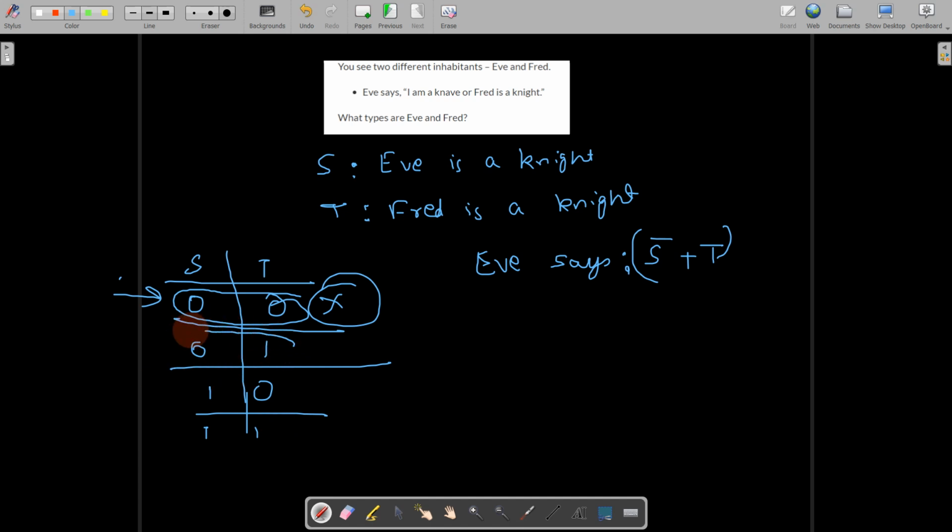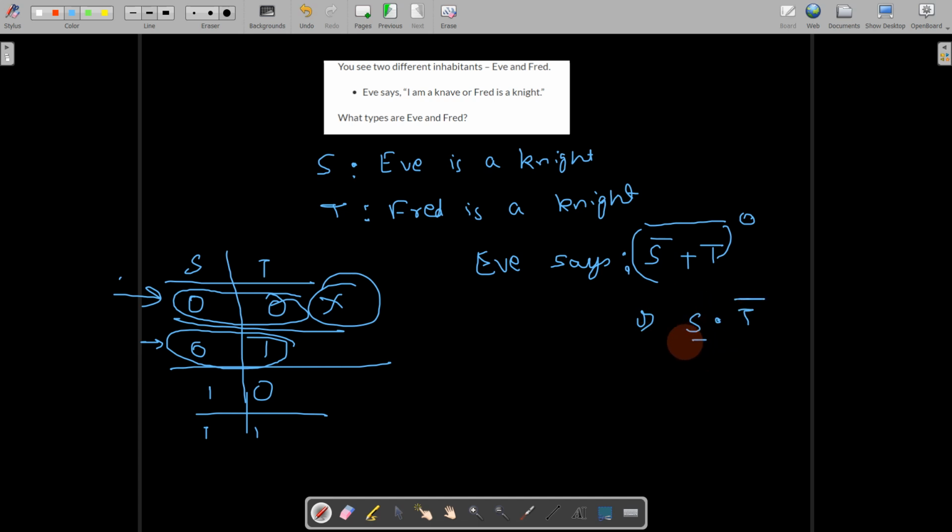Now we will check the next option. Okay, I am assuming can Eve be a knave and Fred be a knight. So if Eve is a knave, then whatever she says has to be false. If this statement is false, that means S and T bar has to be true, right?